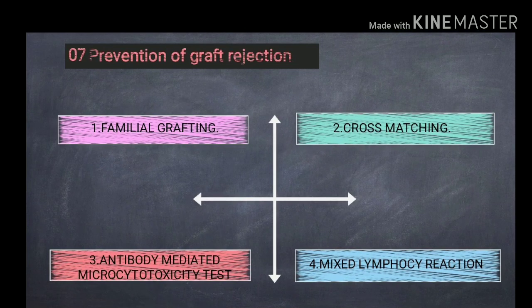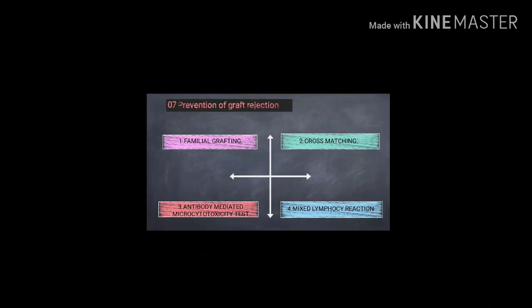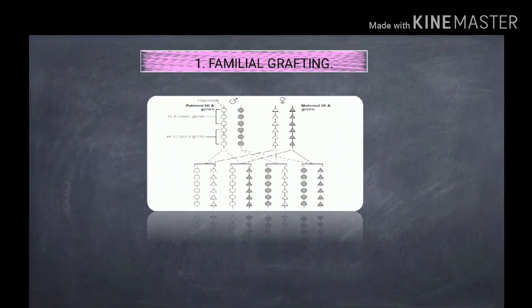Prevention of the graft rejection. There are four important methods for the prevention of graft rejection, namely familial grafting, cross matching, antibody mediated microcytotoxicity test, and mixed lymphocyte reaction. Let's see one by one.